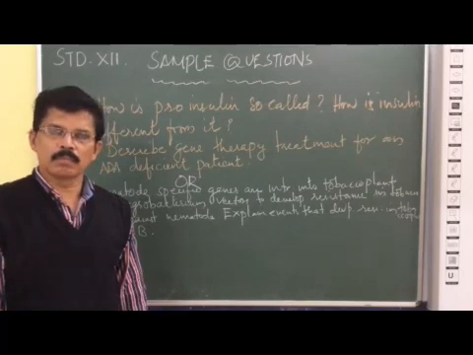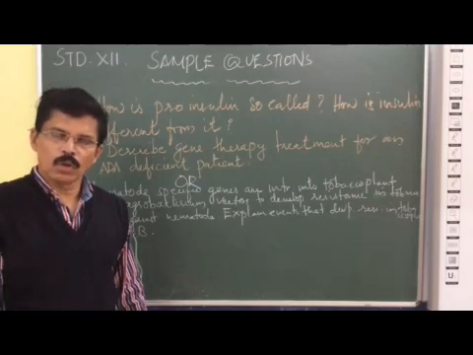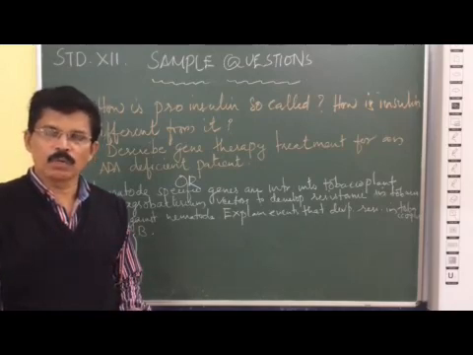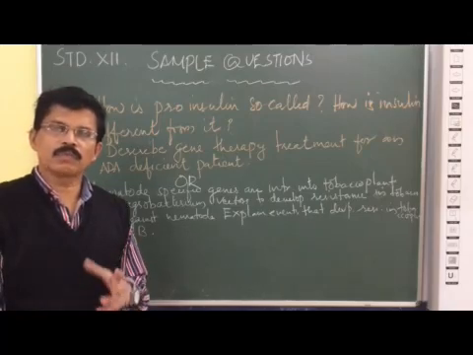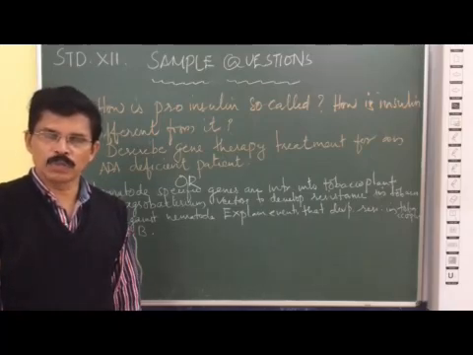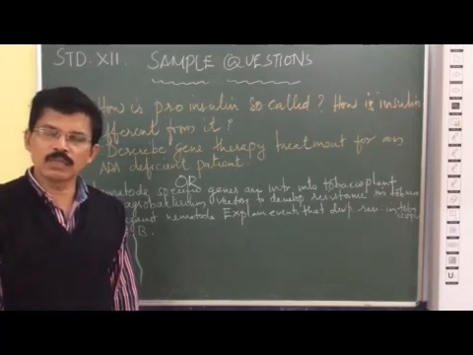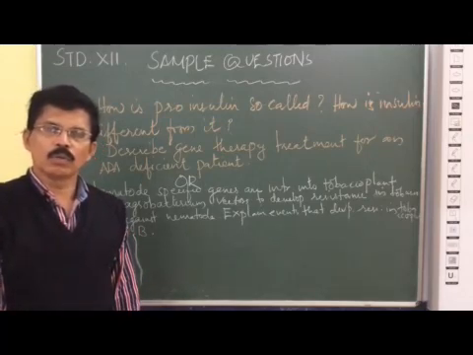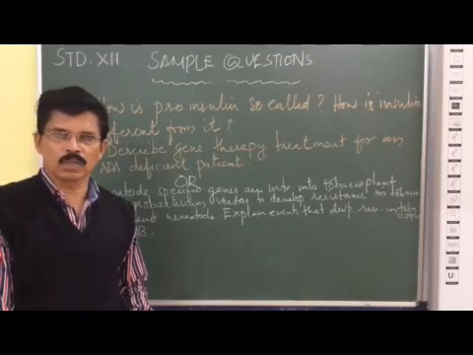But this serum, which contained the antibodies, or which contained the pro-insulin or insulin itself, was the cause of allergy in many people. So that was an old story. Now we synthesize the insulin by the genetic engineering method or recombinant DNA technology.